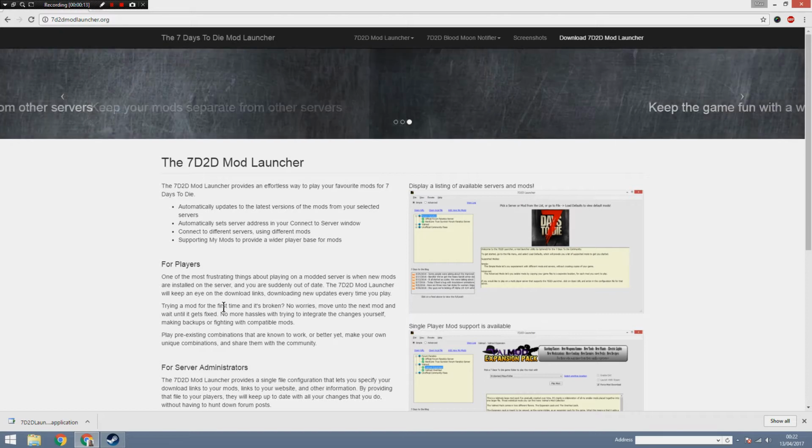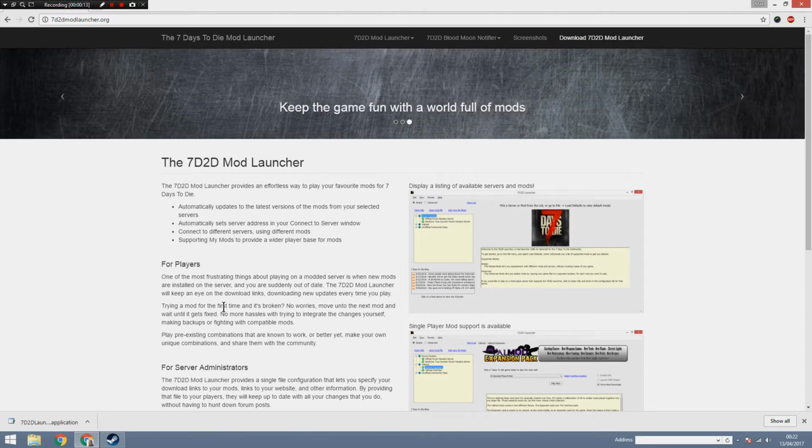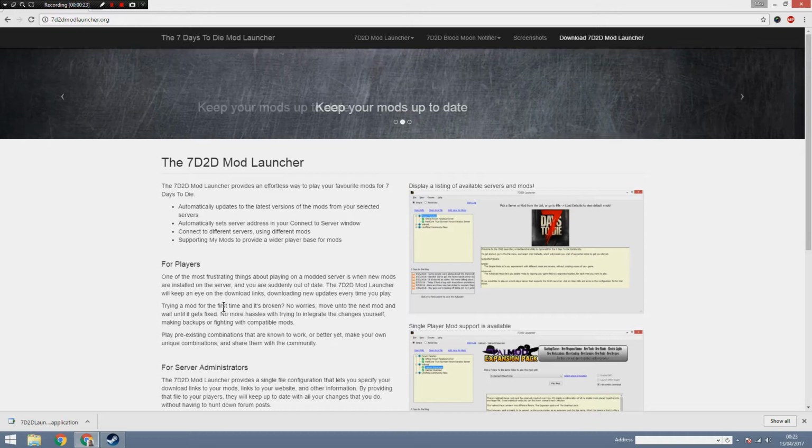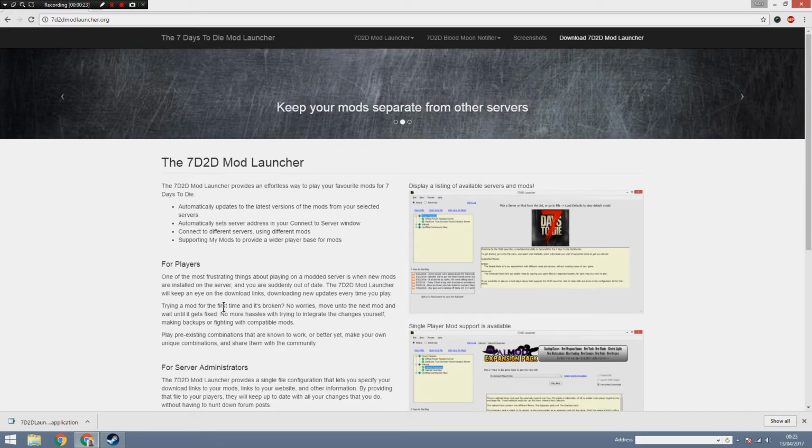Now, if you guys are interested in playing things like Valmod Overhaul, A Clockwork Project, True Survival's SDX mod, or many of the other mods that you can actually find floating around on the forums, this guy SphereII has created a launcher that will pretty much handle all the processes that you would usually go through manually behind the scenes.